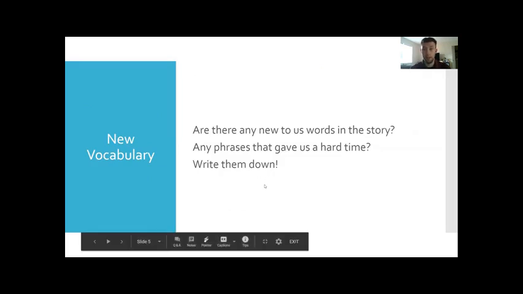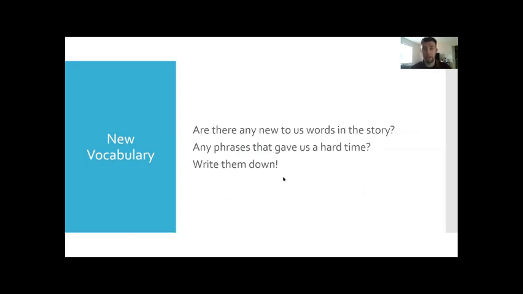And so, are there any new to us words in the story, or any phrases that were new to us or gave us a little bit of a hard time? Make sure you write them down in your notes for today.